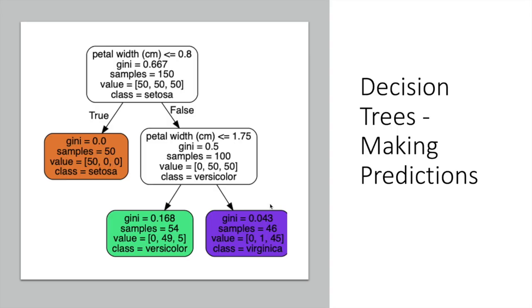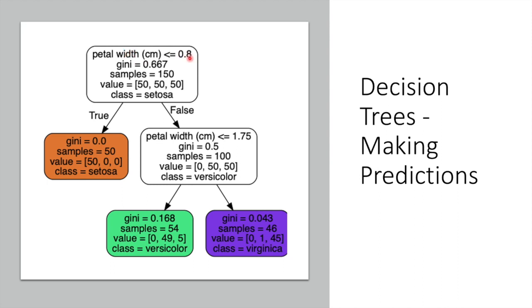Okay, this is the decision tree we obtained from the training on our dataset, and now let me tell you how we could make predictions based on this tree. For example, we are given a new iris flower and we want to classify it. We want to see what type of iris it is. So the first question we're going to ask ourselves is whether the petal width, as you can see here, is... we are always starting from the root, which is this node here.